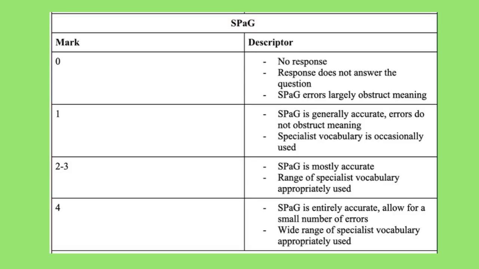Remember that 4 additional marks are available for your spelling, punctuation and grammar. Now that doesn't mean that you have to do anything different or special as such, but it's just a really good idea to take a bit more caution maybe. So once you've finished writing your answer, if you have time, just read through it quickly to see if you've made any silly mistakes, such as maybe sentences that are a bit too long, or words aren't spelt correctly and things like that. If you can use subject-specific vocabulary, then that's great, but don't feel like you have to put it in just to show the examiner that you know it. It's more important that you're using the right word that actually fits in the sentence than something technical that actually doesn't really work.